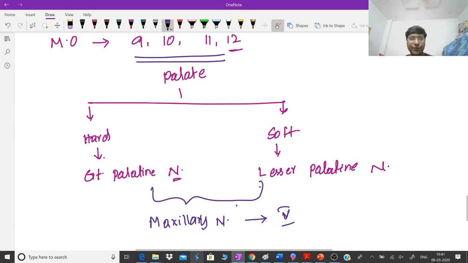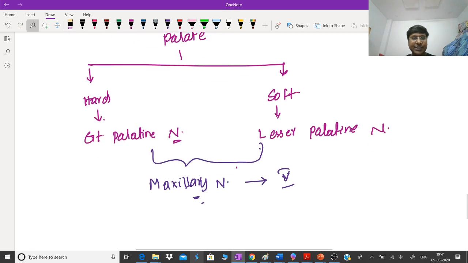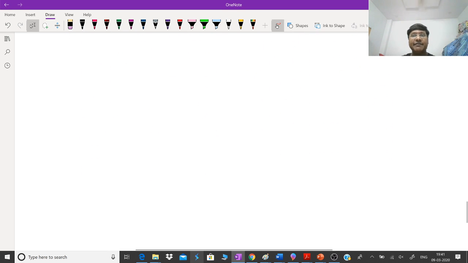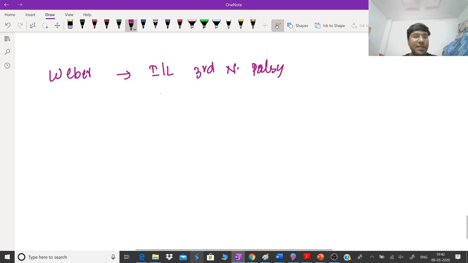Yes. So, if you take this particular story of your third nerve, yes, Banu, you're correct. You should know about what is called the Weber syndrome. I'll tell you what this particular Weber's is. In Weber syndrome, which is a midbrain lesion, the individual will have ipsilateral third nerve palsy and contralateral hemiplegia.